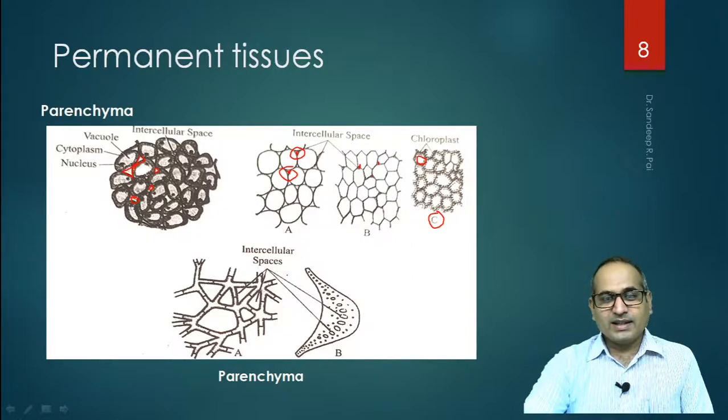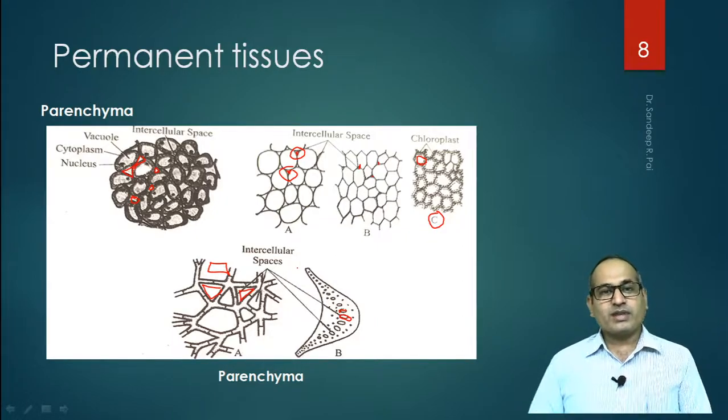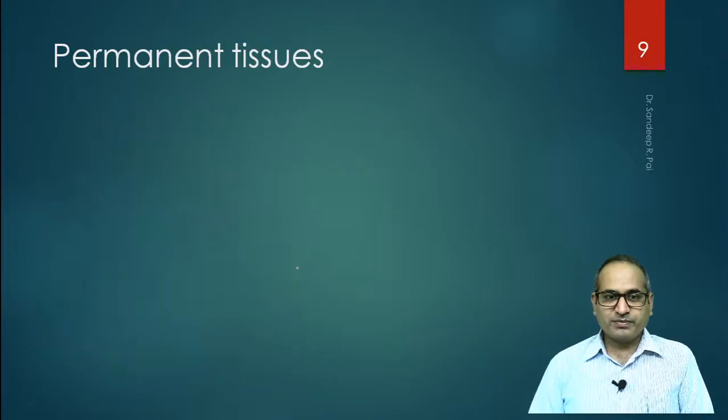And then in other types of tissues as well, you will see this structure of TS of leaf, where there are intracellular spaces. Rather, I should say that these are the cavities which are present in the transverse section of many of the aquatic plants.